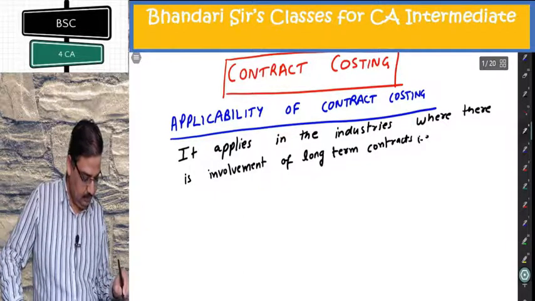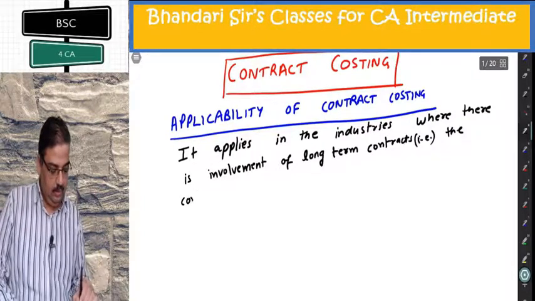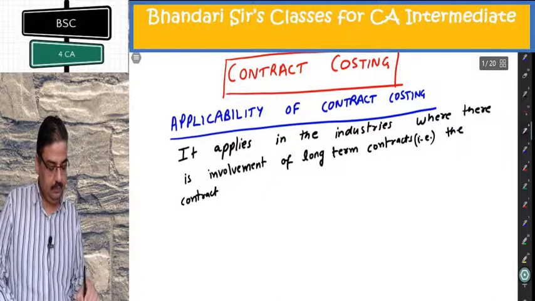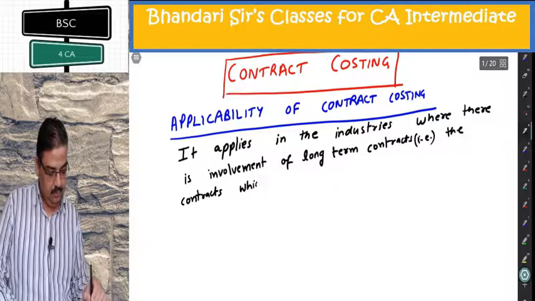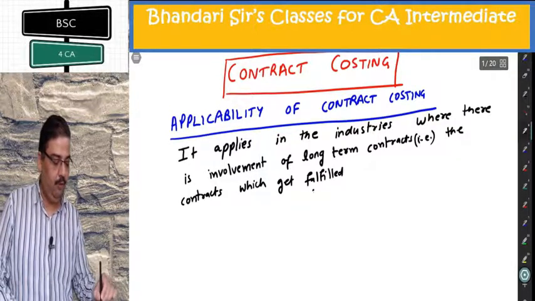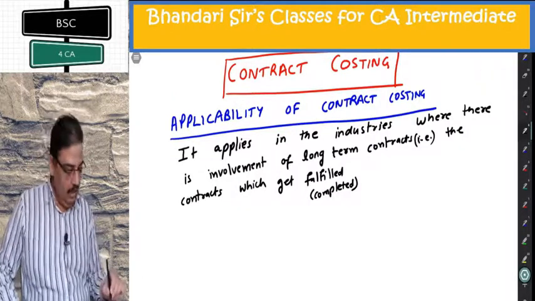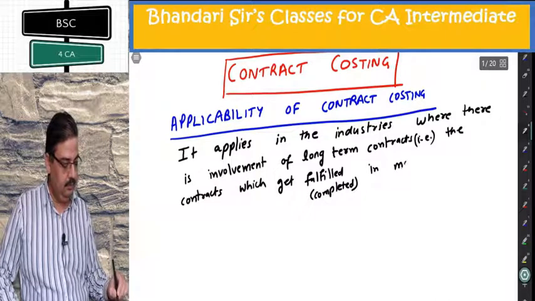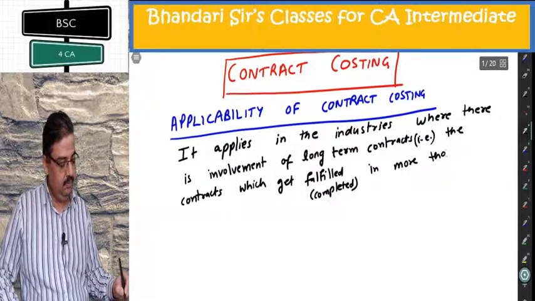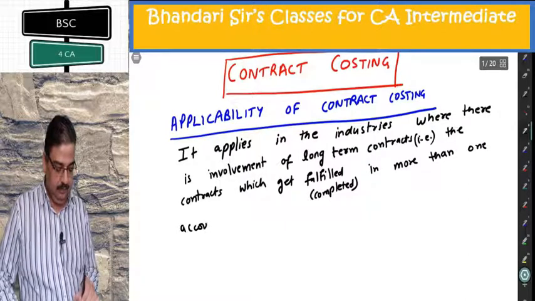That is, the contracts which get fulfilled or completed, you can say, in more than one accounting period.